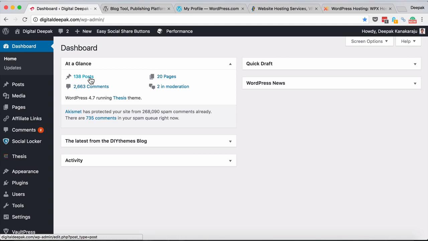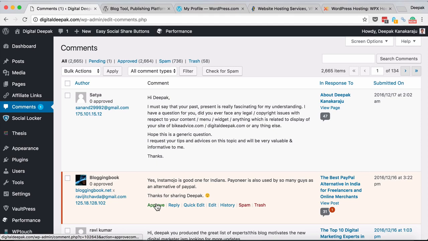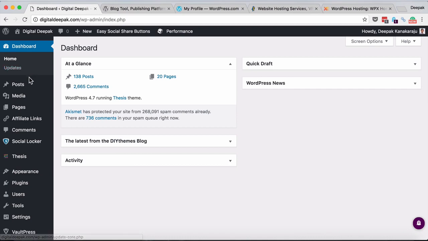how many posts have been published, the number of comments waiting moderation. If I have to approve the comments which are waiting for moderation, I can click on the comments section here, and here you can see there are 2 comments waiting for moderation. I would just look at the comments to check if they are spam, and if it doesn't look like spam, I would approve. If it looks like spam, I would click mark as spam, or I would just delete it.